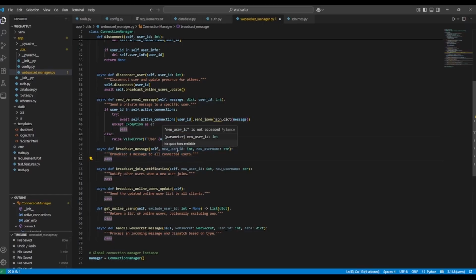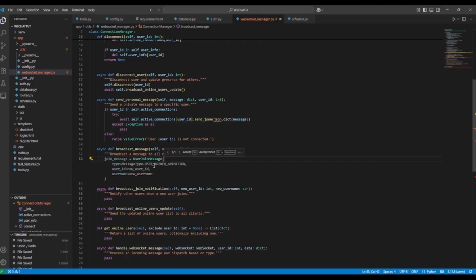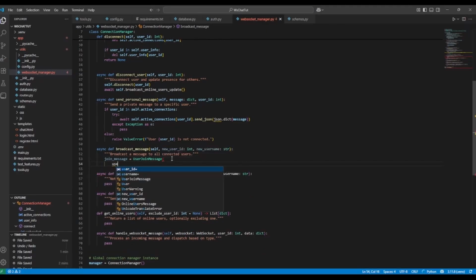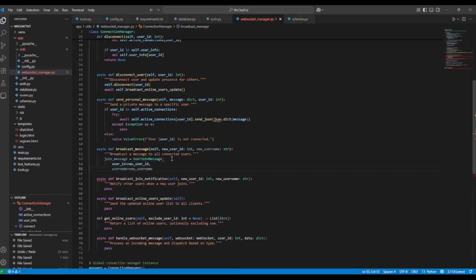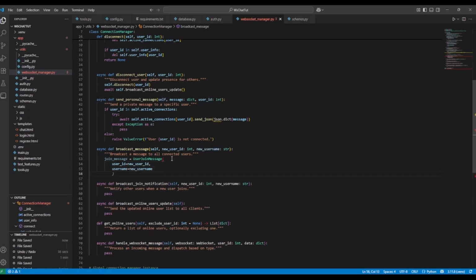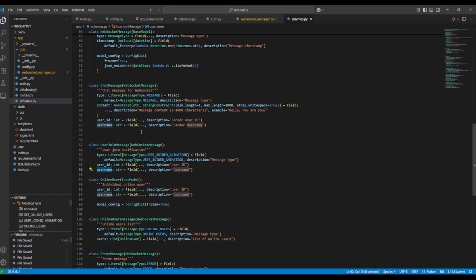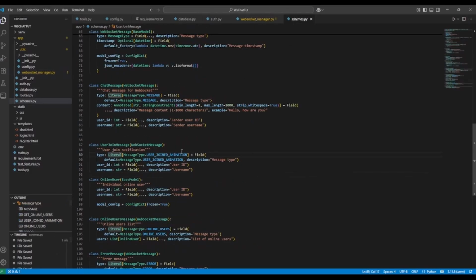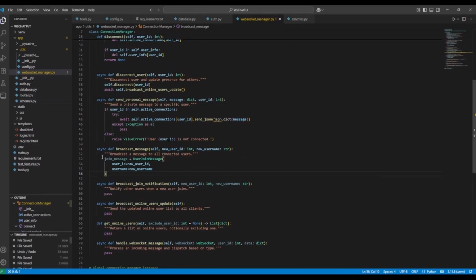So we'll go ahead and create that join message, which will be from user join message, and it's going to be with the new user ID. So user ID is going to be the new user ID, and the username is going to be the new username. That's going to complete that user join message, and that user join message comes from the schemas.py, which is right here. And this is set as a default here, right? So we've got this default, so we don't need to include that here.